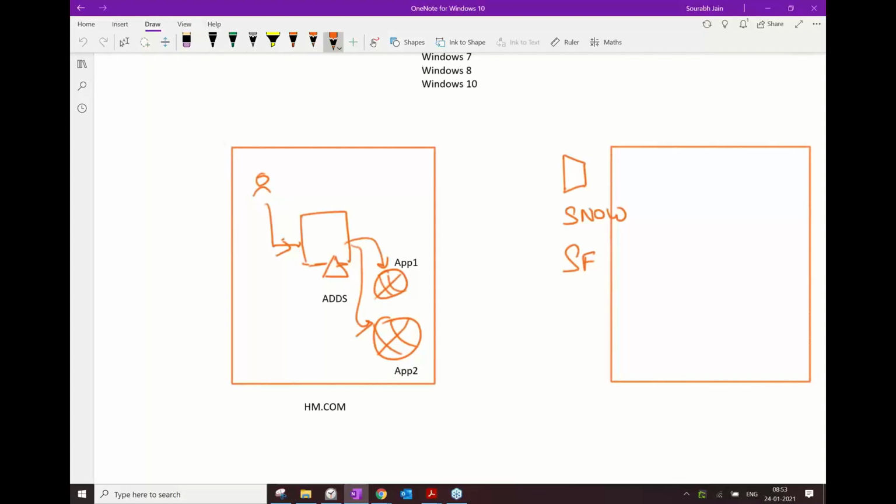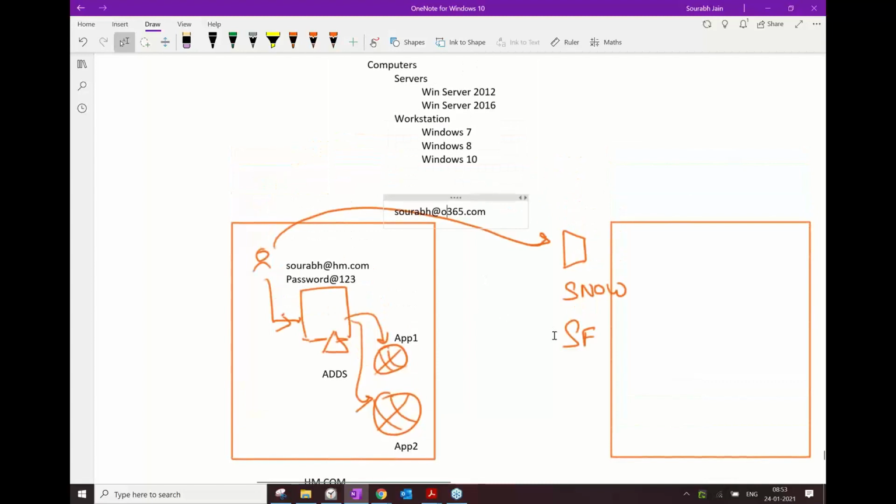So what will happen is this user, let's say saurabh@hm.com, has a password, password@123. Now when this user accesses Office 365, that will mean another username and password, let's say saurabh@o365.com, just an example. Then there would be saurabh@servicenow.com, saurabh@salesforce.com, which will actually force me to remember 4 usernames and passwords.